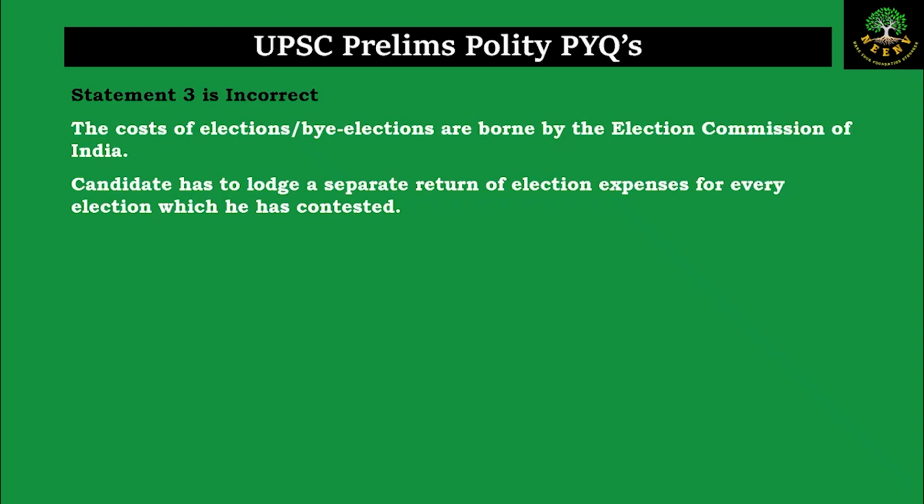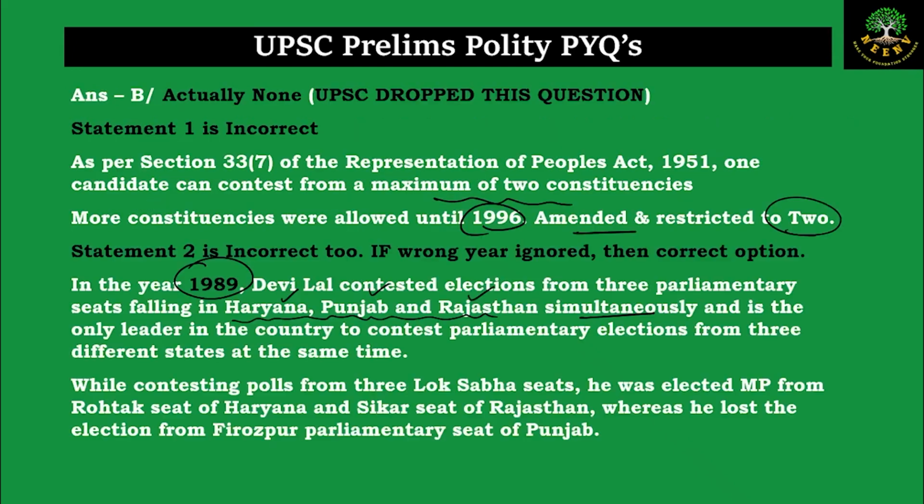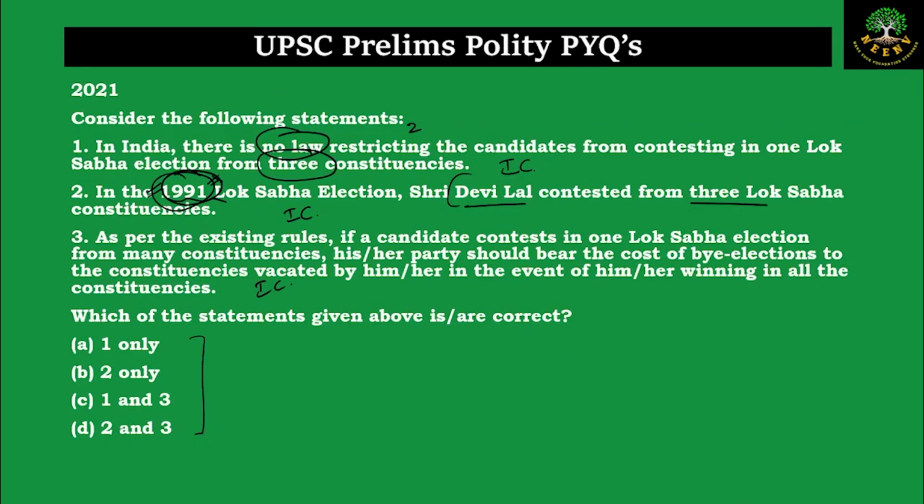But there is a provision with respect to lodging of the returns of the election. So if a particular candidate is contesting from say 2 different seats, he has to give a return of the details of the election expenditure to the election commission, and for both the seats he will give a separate return giving the details of the election expenditures for both of the seats. So like I said, this question was dropped by UPSC because the answers and the options given are not matching with each other.